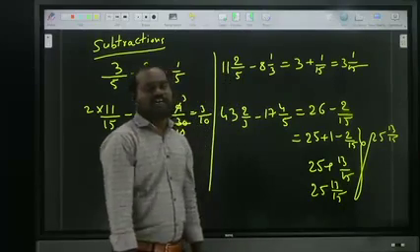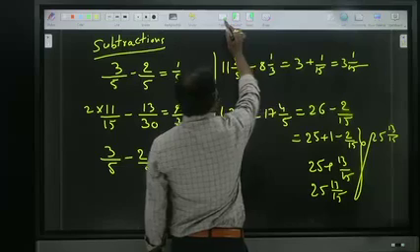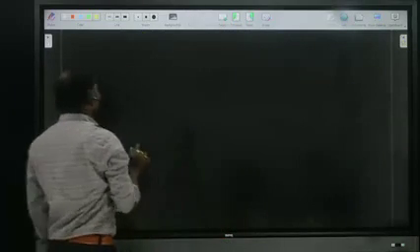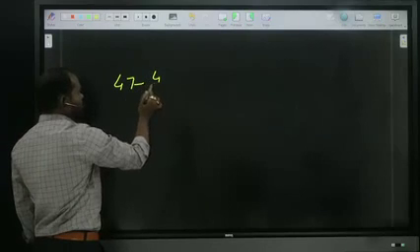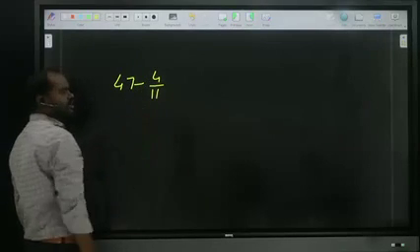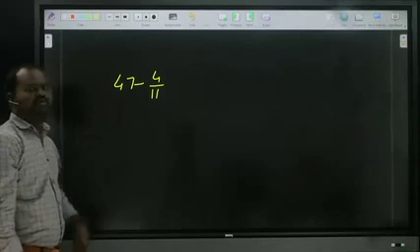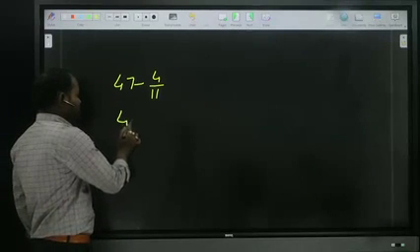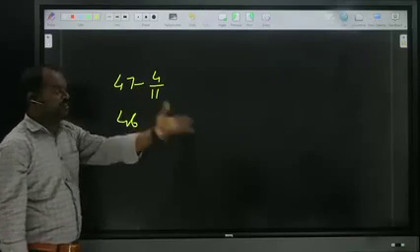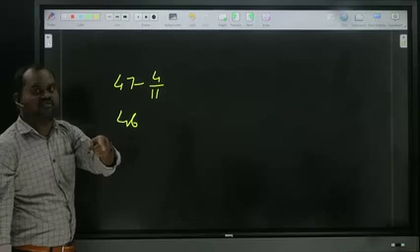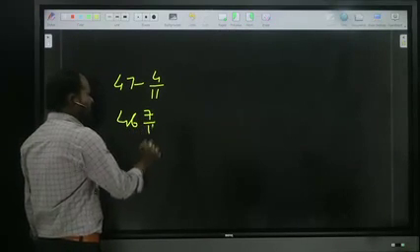Is it clear? Whenever a negative is there, we can take it in that way. I will show one more example for your idea. In case finally you got it in this way: 47 minus 4 by 11. For example, let us assume. First of all, what I said, make one reduced. 47 by reducing one will become 46. Okay? 46, out of 11 parts 4 parts are subtracted. How many parts are balanced? 7. So what is the answer? 46 7 by 11 is the answer.